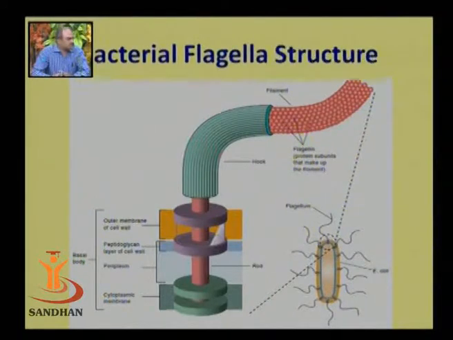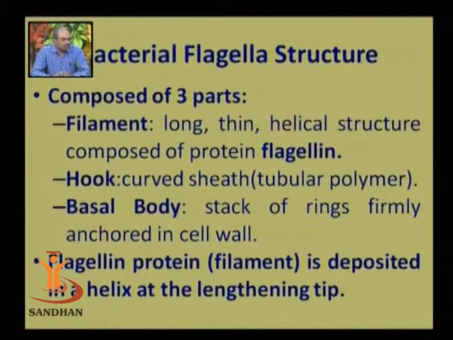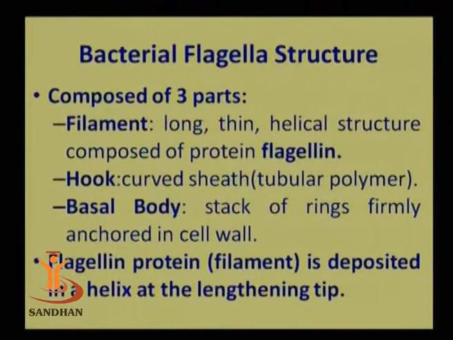Let's go to the next slide. So the bacterial flagella structure is composed of three major parts. The filament, which is long, thin, and has a helical structure, and this helical structure is made up of a protein which is known as flagellin. The second part, the hook, is made up of a tubular polymer and it has a curvature, and so it is quite flexible.